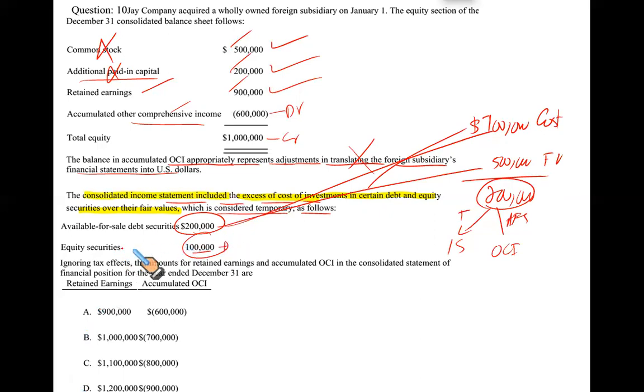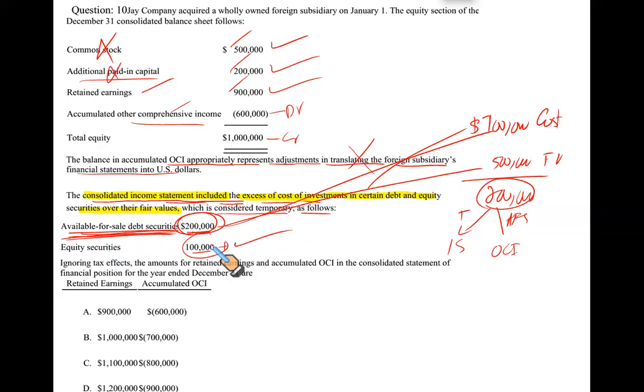We agree that any equity securities, trading securities, their gain and loss is reported as part of your income statement. But for available for sale debt securities, the gain and loss does not go to the income statement. If you have charged this loss in your income statement, this is wrong. We have to correct this incorrect loss which is reported in the income statement. How do I know it's in the income statement? Here it says the consolidated income statement included these two: $200,000 loss on AFS and $100,000 loss on equity. This is perfectly fine.